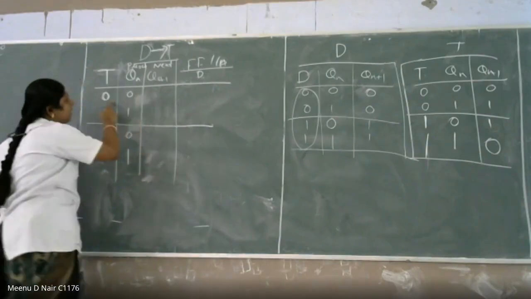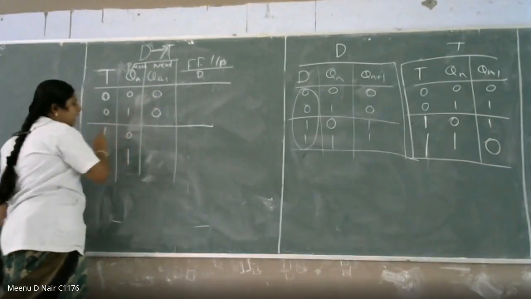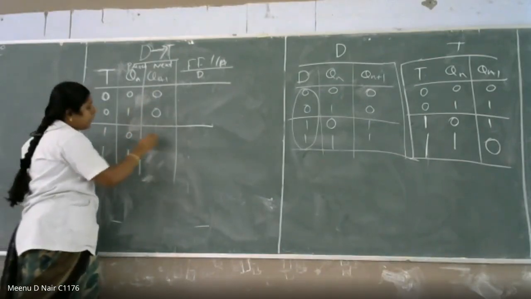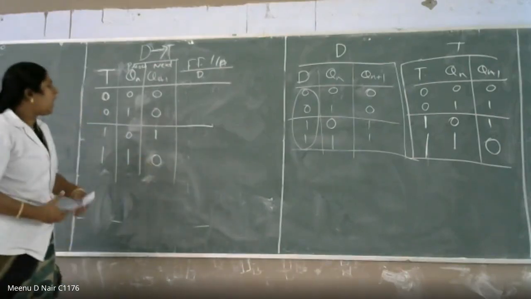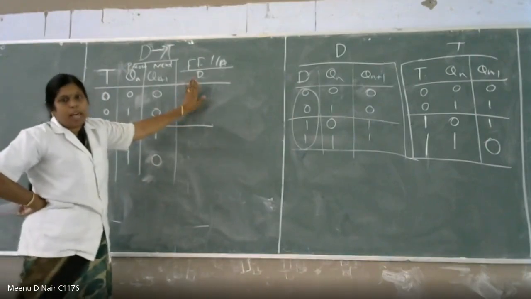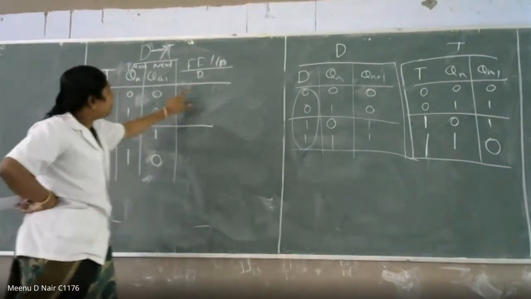Next state is, here this is 0, the next state will be Qn itself, and here C is equal to 1, your next state will be toggle of this value. So if this one will be 1 and this is equal to 0. Now you have to find out what is your next job. You have to find out the flip flop input of the D flip flop, right? Flip flop input of the D.